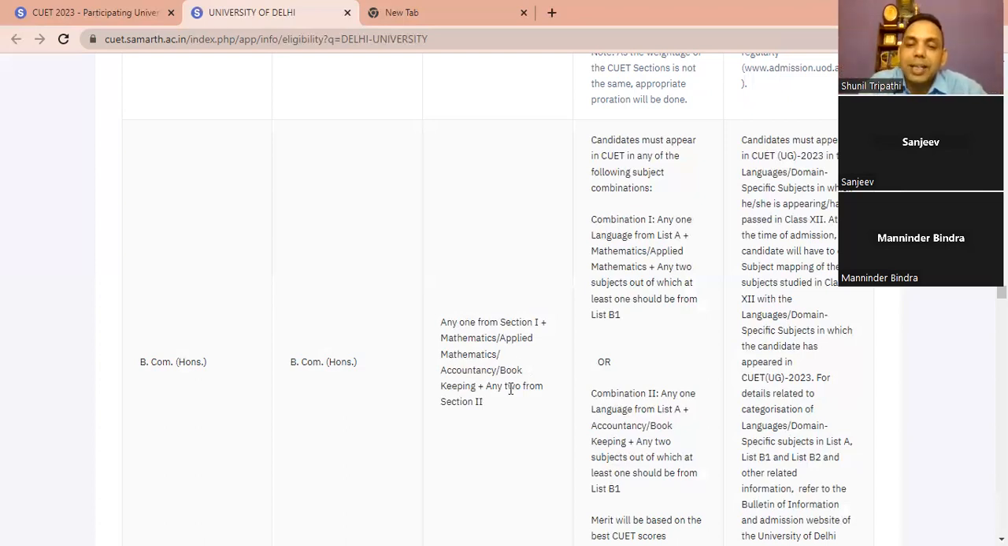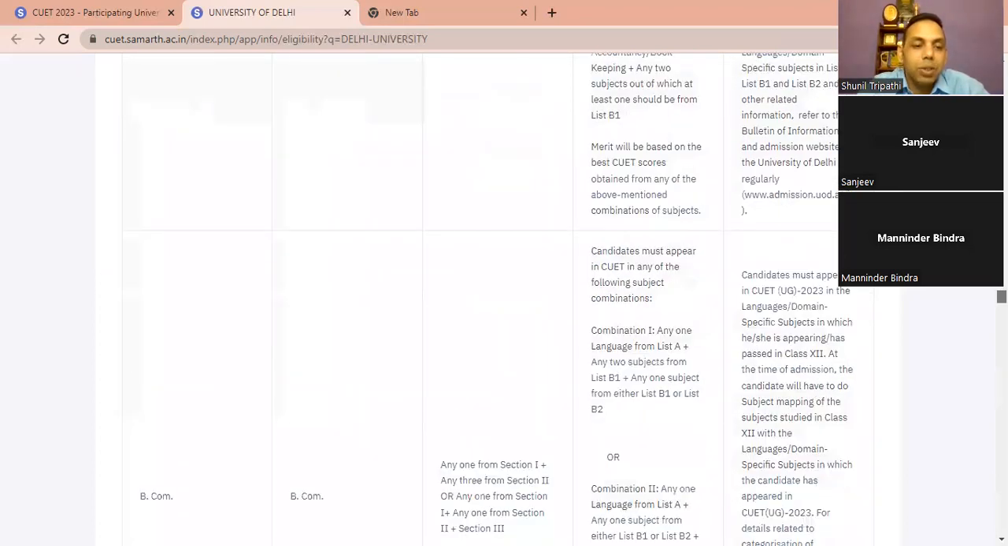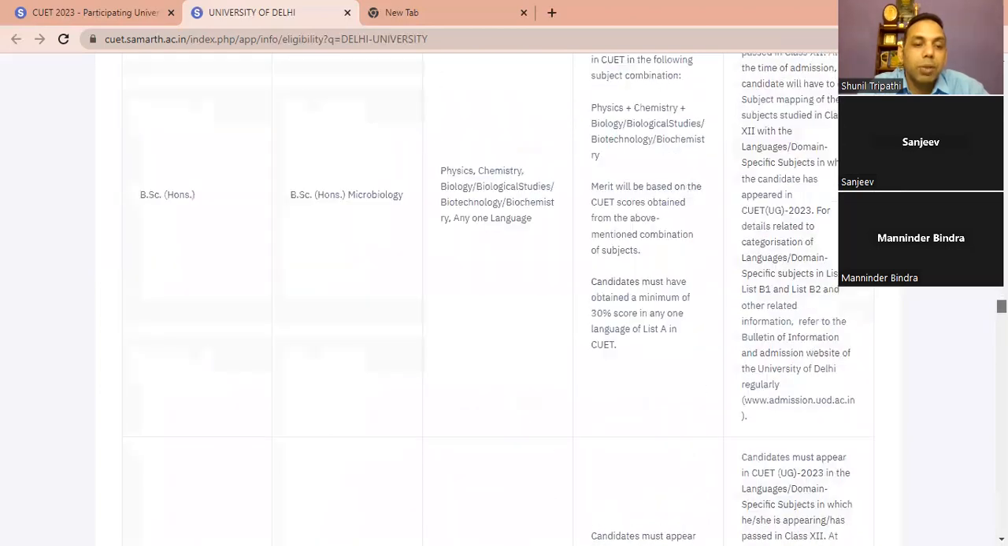Now, after that, any two means it can be physics, chemistry. It can be business studies, economics. So see, there are a lot of chances. You have to guide the bacha accordingly. Now, again, I will show you the eco honors, what they are saying about eco honors.